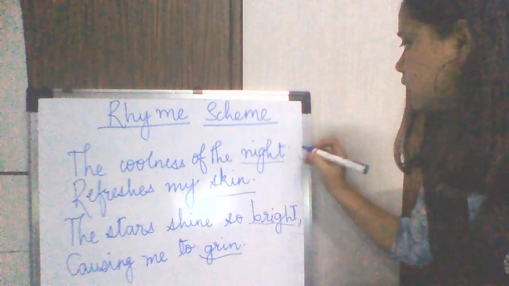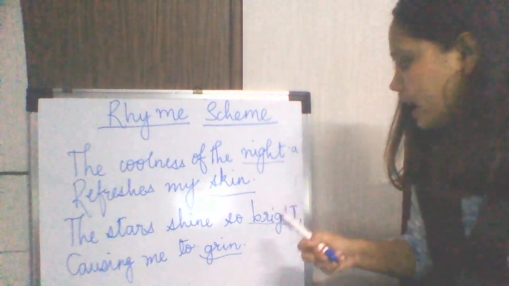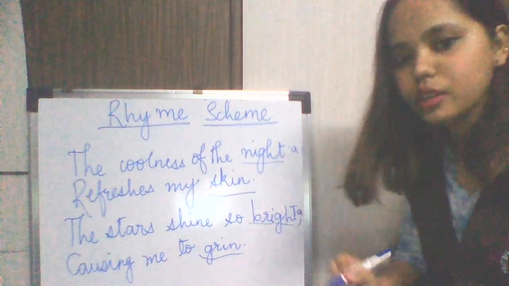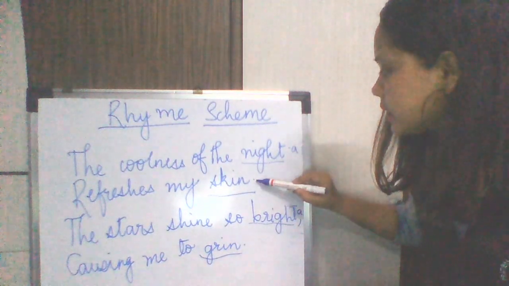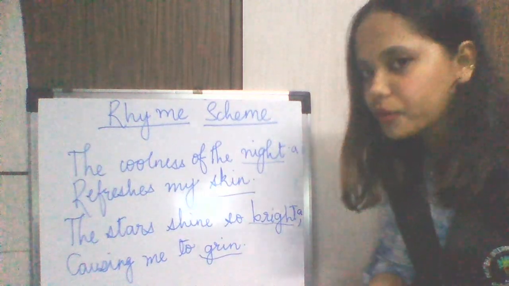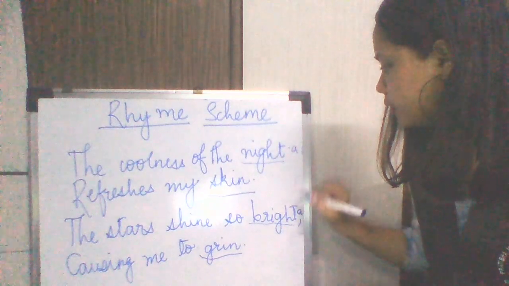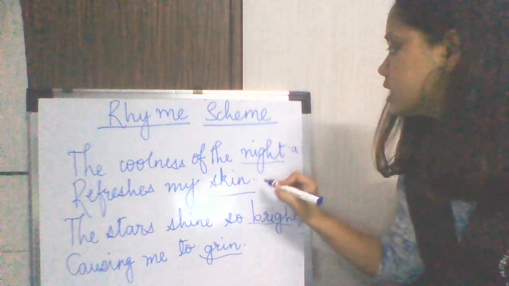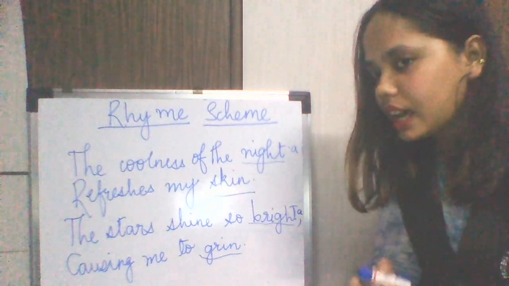So if I say night is A, and night rhymes with bright, then bright will also become A. Very good. And skin and grin, yes students, obviously they rhyme together. I cannot say skin is A because night and skin don't rhyme together, so I want another alphabet.